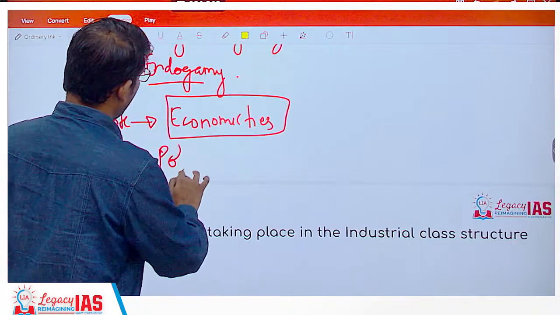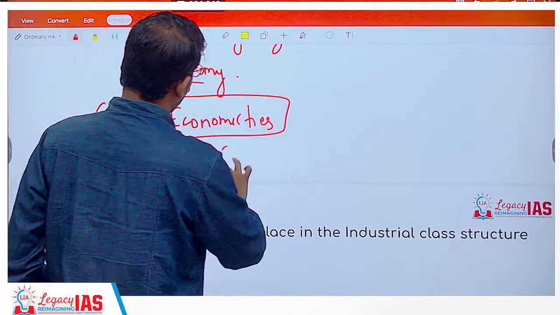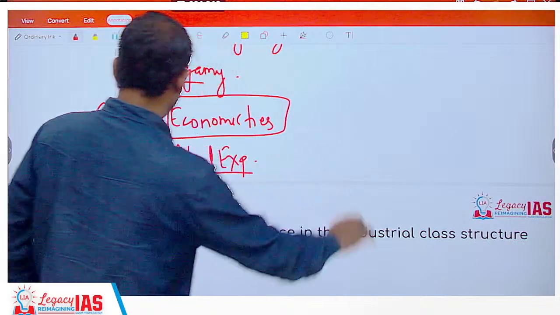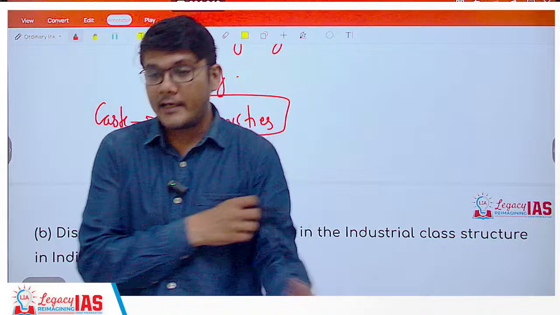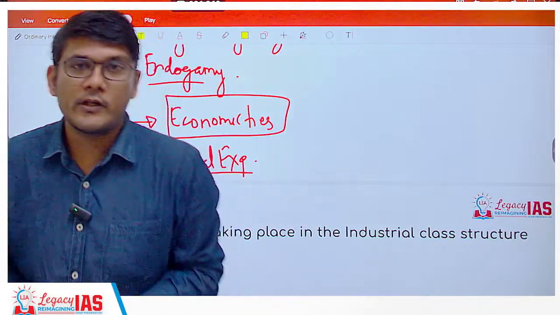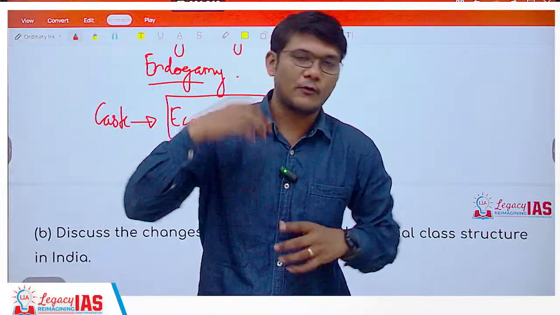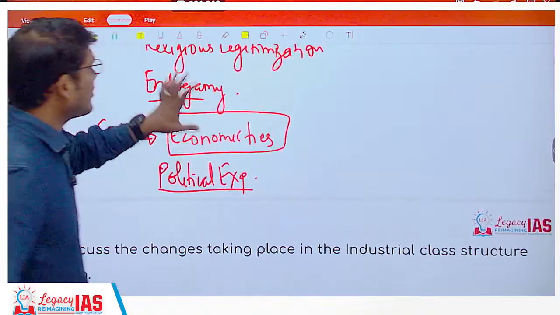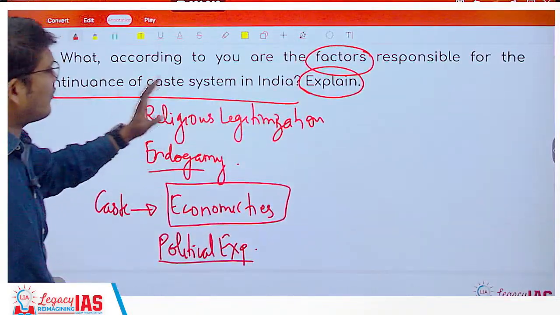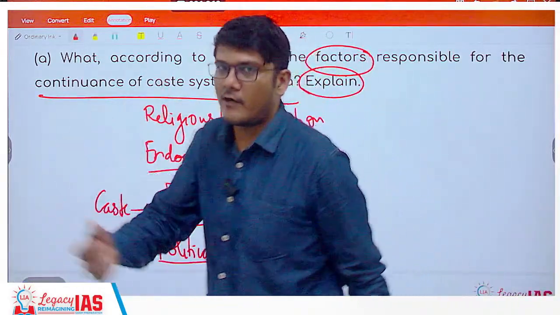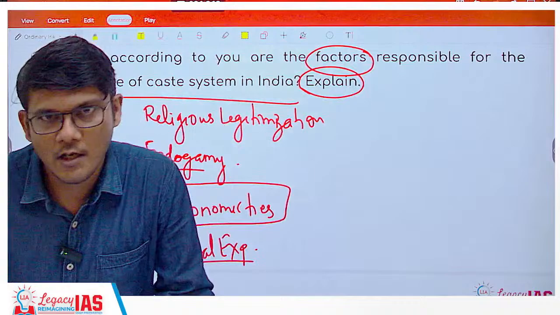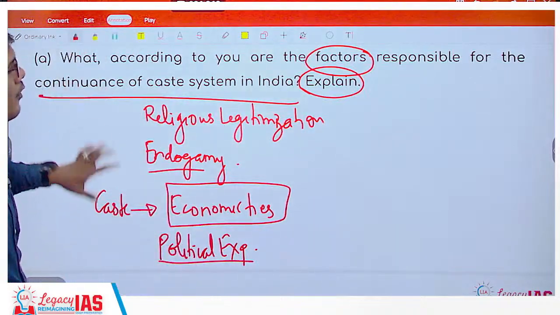Again, you have political exploitation. Political exploitation in the sense that politics is being played with respect to caste, and they want the existence of caste discrimination so that they can milk it for their own benefits. So these, among others, are the reasons why there is still continuation of caste system in some way, similar and in some different ways also, but it still persists. Again, a very straightforward question.